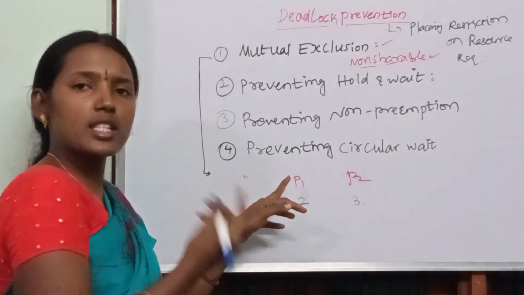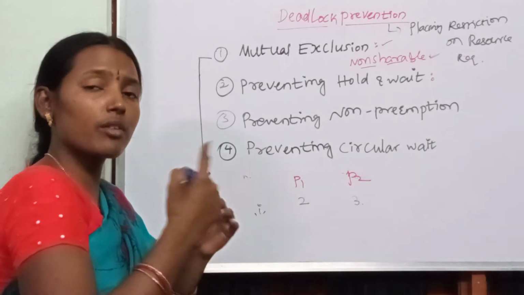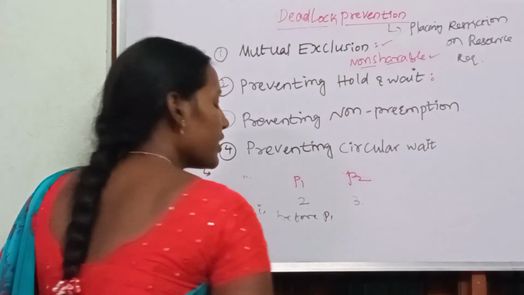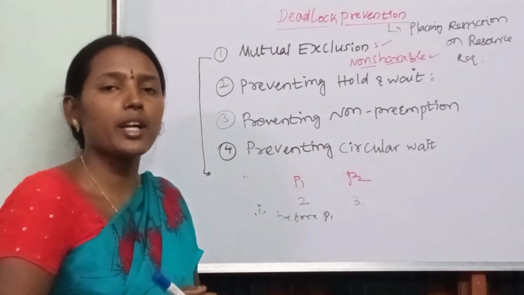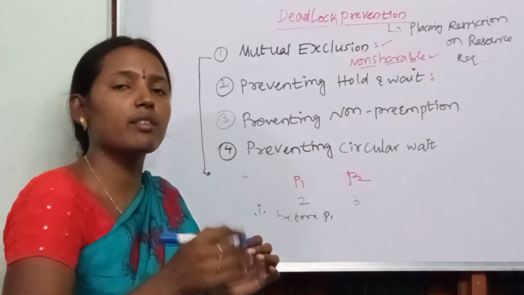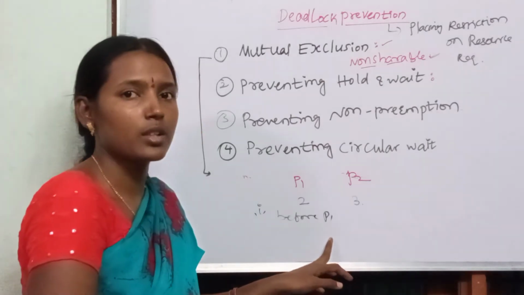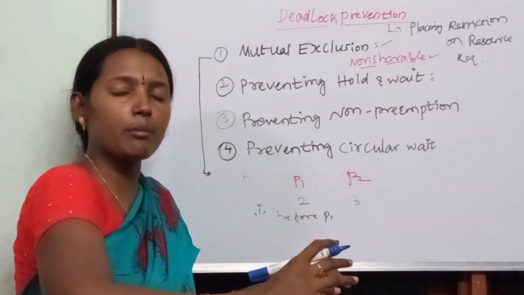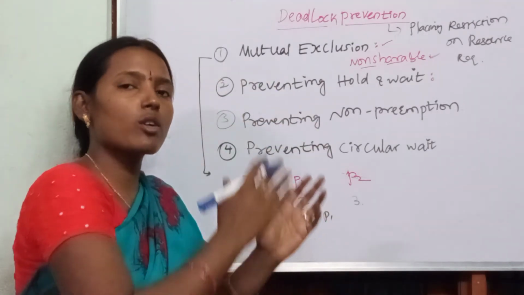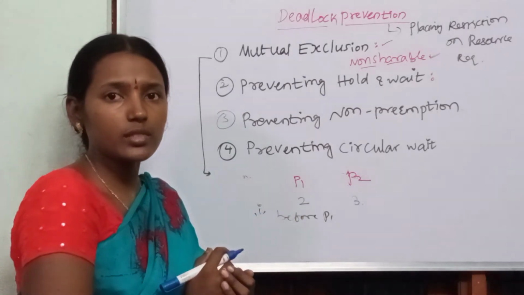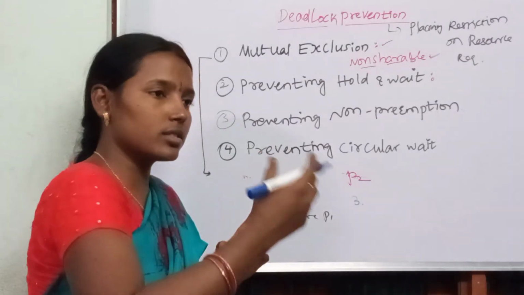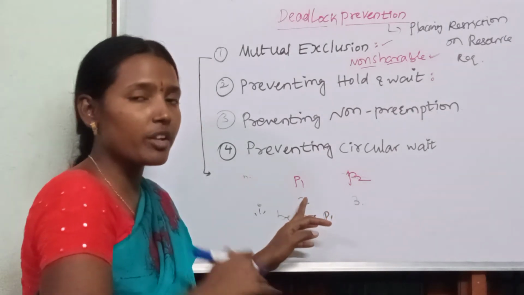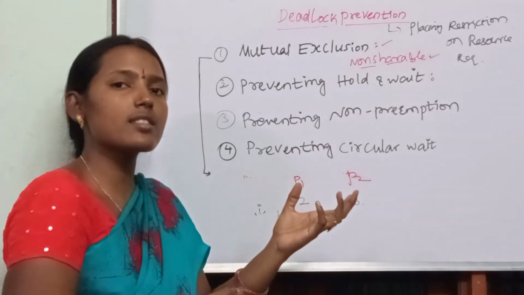Before execution of P1, P1 has to inform the operating system how many resources and what kind of resources it wants, so that the operating system gives all the resources at the same time to the process, and the process can execute. Otherwise, after some of the process is executed, P1 is executing with two resources and now wants another resource. In that case, the deadlock will occur.